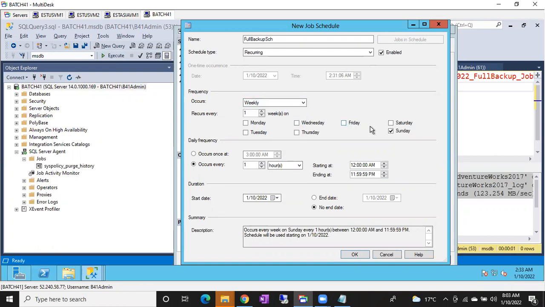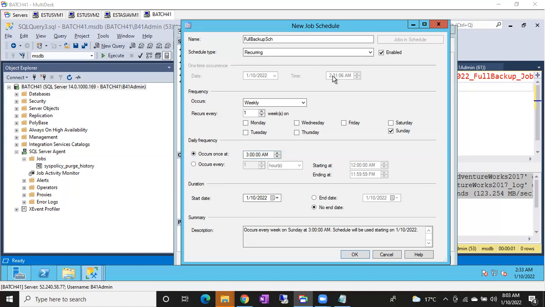Now weekly, guys. Weekly, on what day do you want to execute it? Saturday or Sunday? Let's say I am configuring a full backup job. Every Sunday it has to execute at 3 a.m. Select weekly, select Sunday. If you choose occurs every 1 hour, it means on Sunday every 1 hour it will be executed. That's wrong. Choose occurs once at 3 a.m. So your full backup will run at 3 a.m. on Sunday. Whether it's a full or differential backup doesn't matter for us. The query you gave in the step will be executed at 3 a.m. on Sunday.